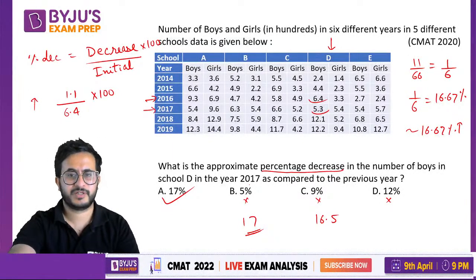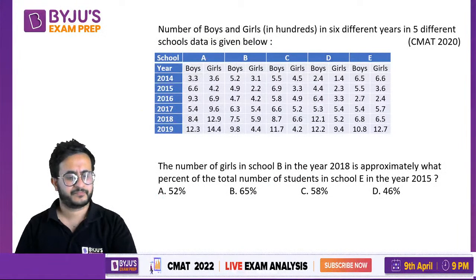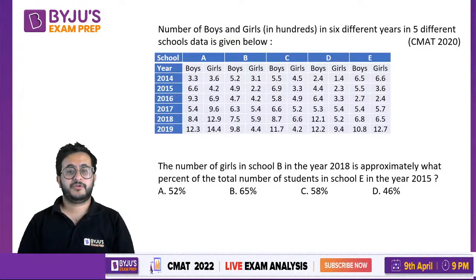Okay, let's see the next one. The number of girls in school B in the year 2018 is approximately what percent of the total number of students in school E in the year 2015?